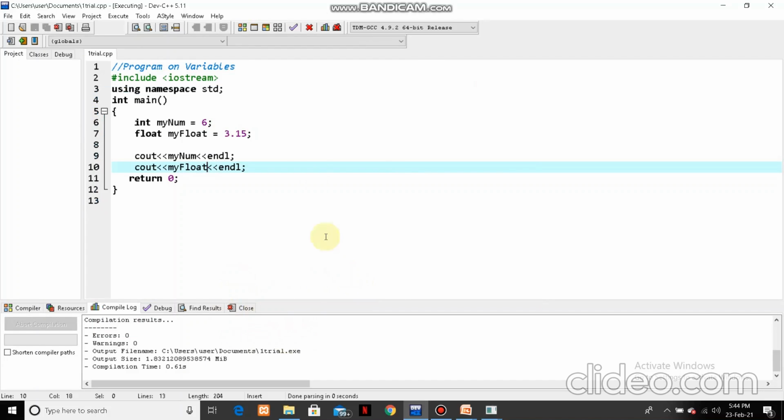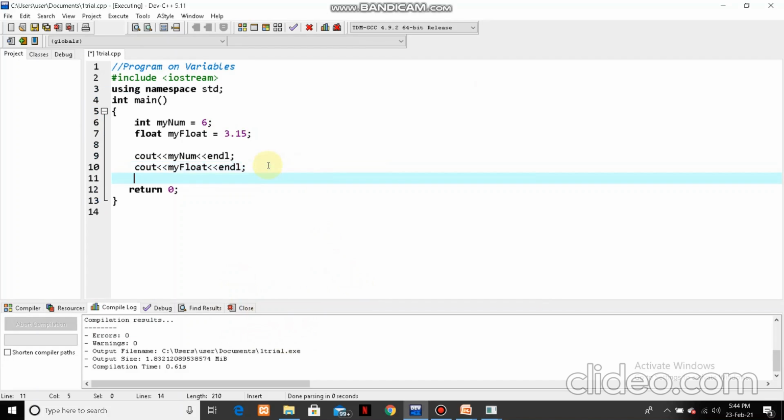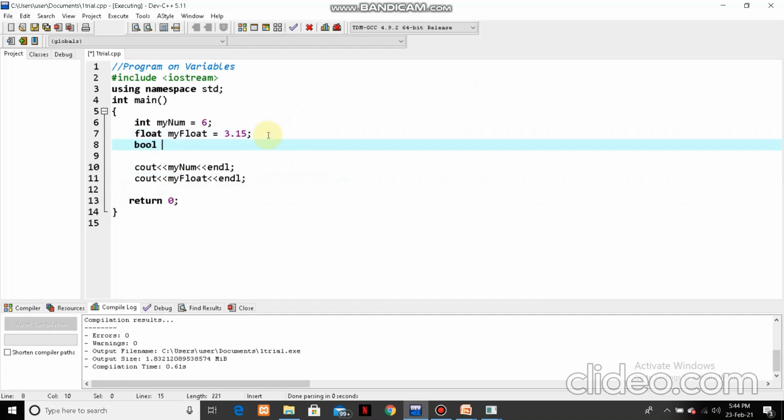In a similar fashion we have bool. This bool is new for you. Oh, I need to declare it on the upper side. Bool myBoolean equals true, so it will just print the true value.